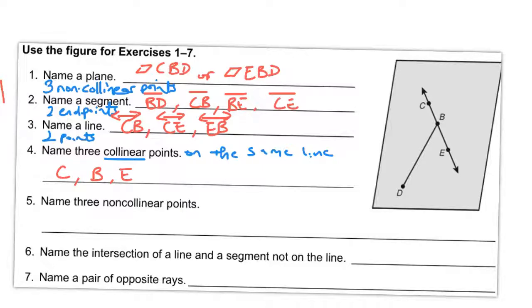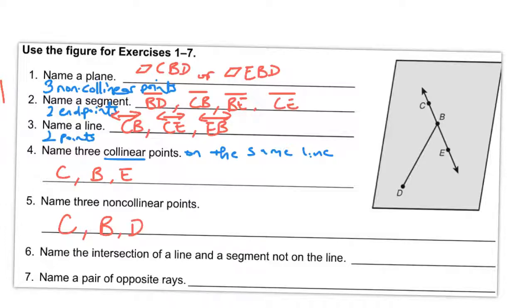Alright, 3 non-collinear points. That means not on the same line. So we would pick those kind of like when we named a plane. We picked 3 points that weren't on the same line. So I'll pick similar ones like C, B, D again. So C, B, and D, just like when I named my plane.